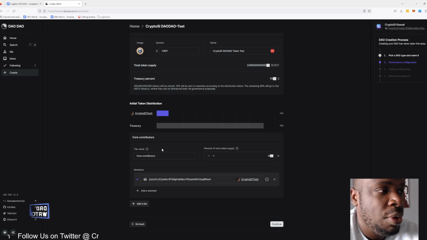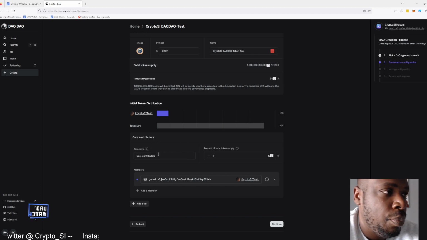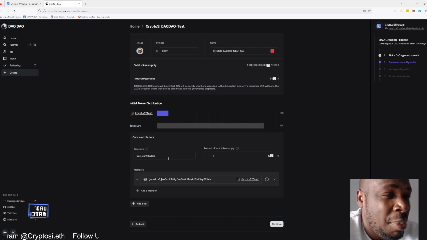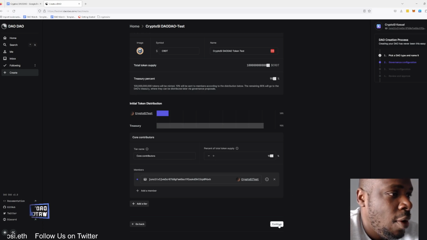So this core contributors, it's a target for people. So it definitely needs to be made optional. You need to be able to start this without there being any core contributors, because the Howey test says there are identifiable people. I'm not even based in America, but you know they've got guns that can shoot this far. All right, let's continue.